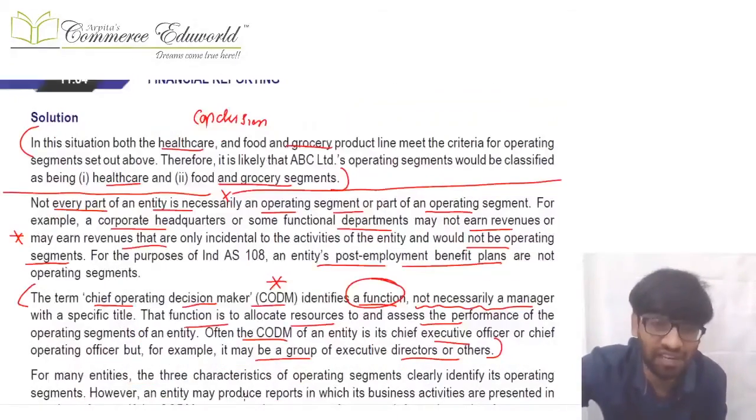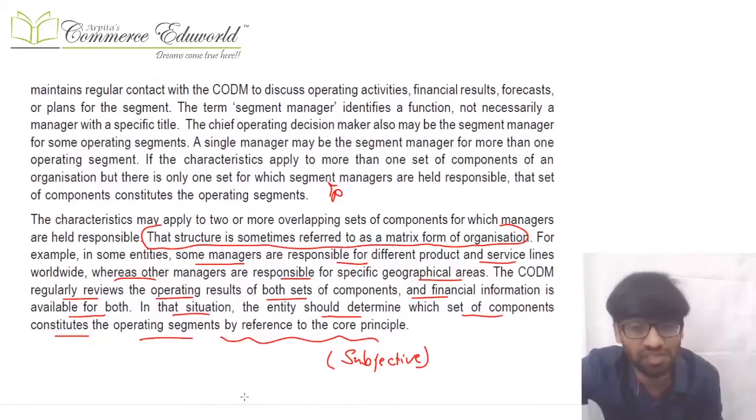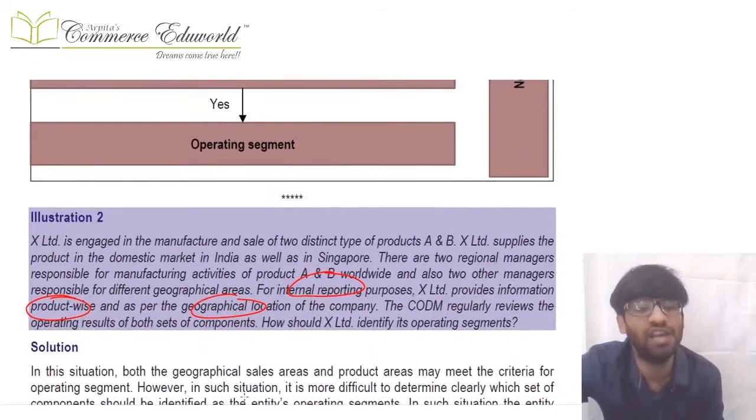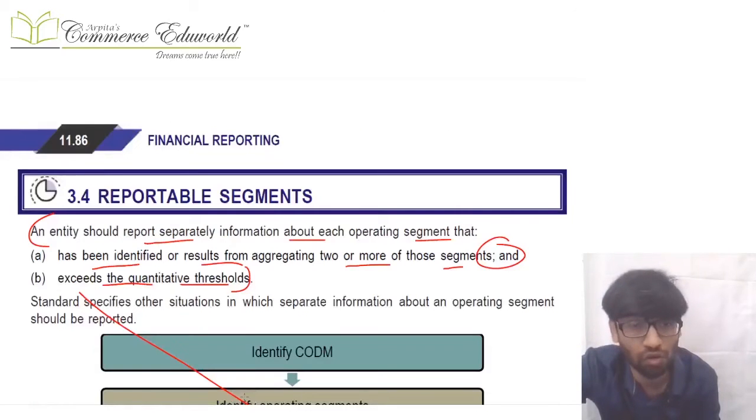Sometimes an entity has a matrix form of organization, and then it is not able to determine the segments. Then it has to refer to the core principles and accordingly decide the segments. Illustration number 2 is given over there, where both product-wise and geographical-location-wise data is available, and on the face of it you are not able to decide what the operating segments are. Then go to the core principles and decide.